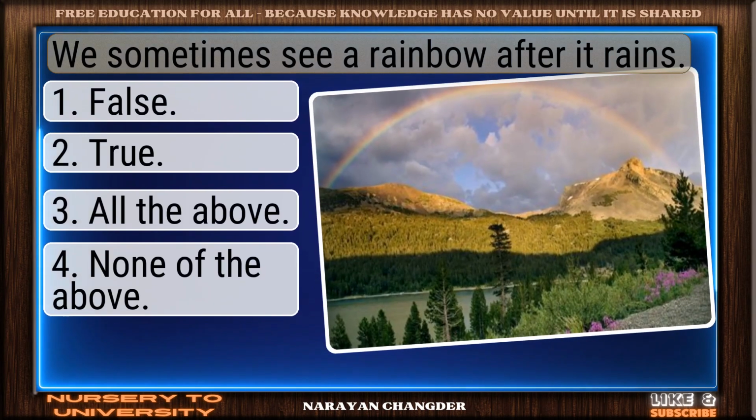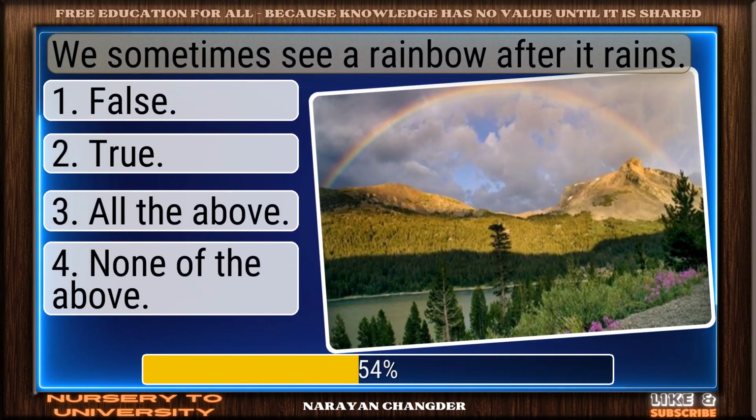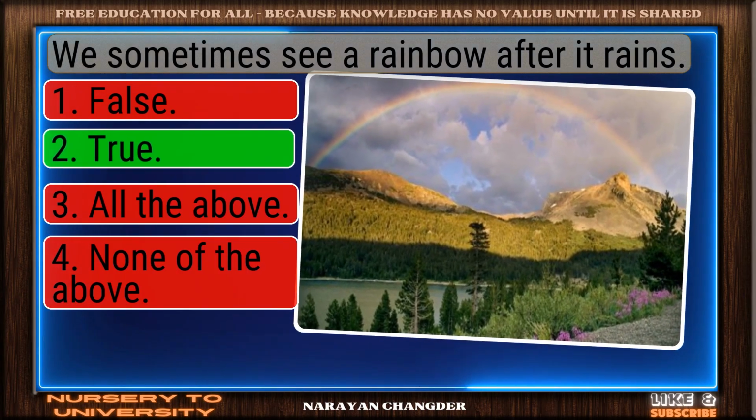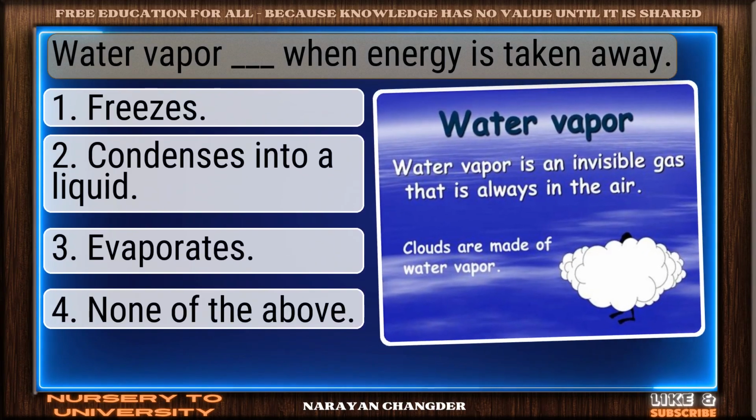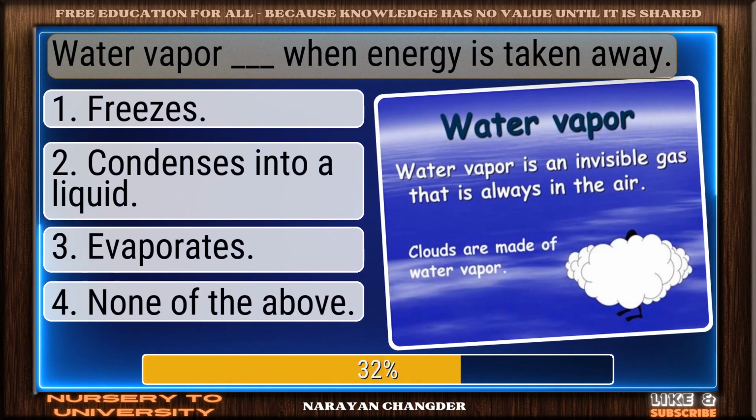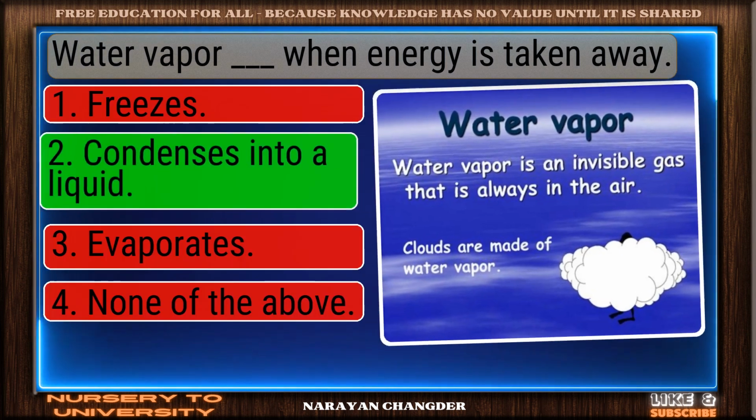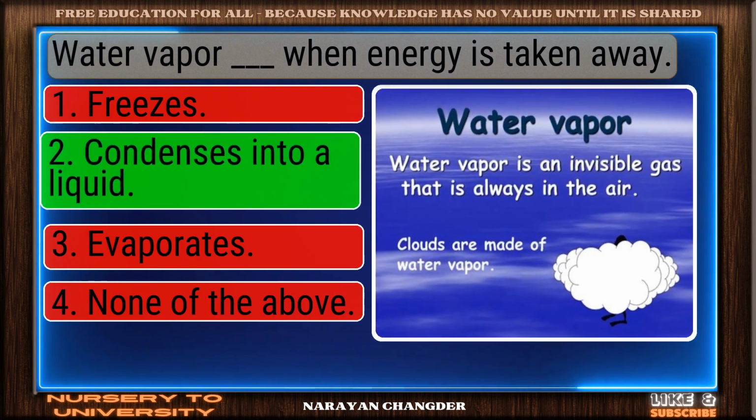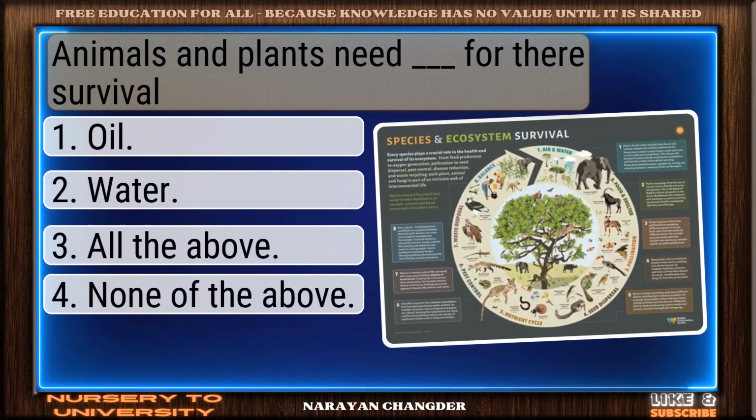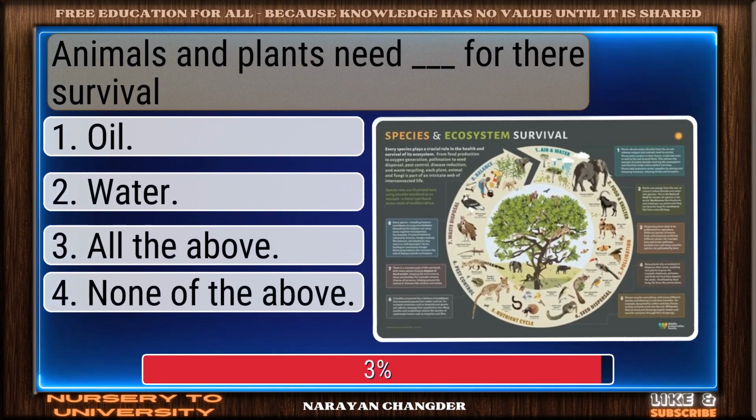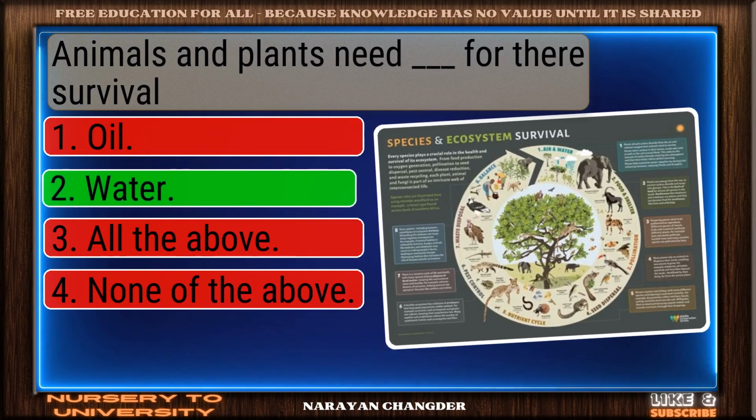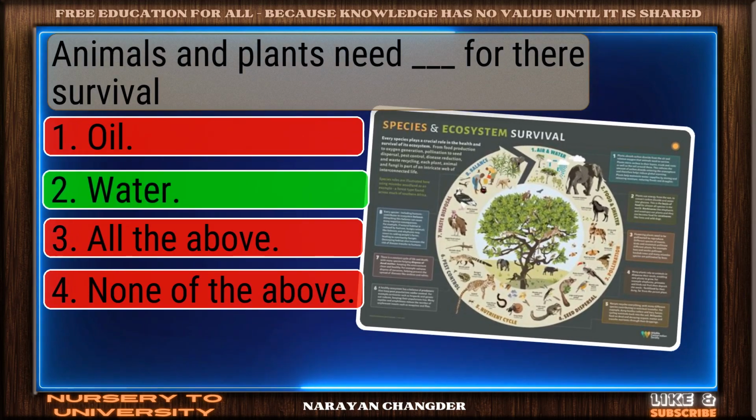We sometimes see a rainbow after it rains. Valid point. True is true. Water vapor dash when energy is taken away. Excellent choice. Condenses into a liquid is the right answer. Animals and plants need dash for their survival. Well reasoned. Water is the correct choice.